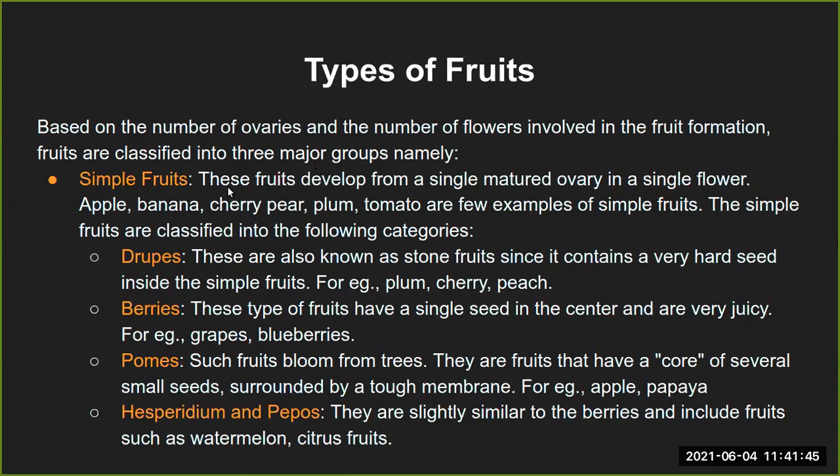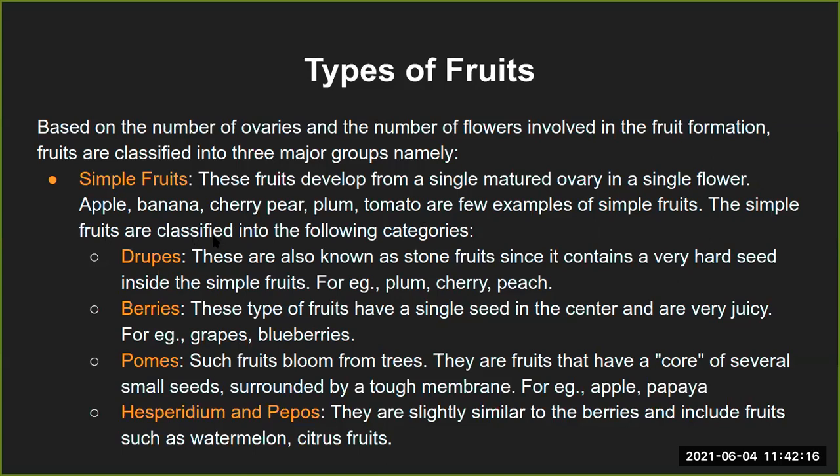In simple fruits, obviously the structure would be relatively simpler compared to the others. These fruits have developed from a single matured ovary in a single flower. For example, apple, banana, cherry, pear, plum, tomato. These are a few examples. Tomato, I'm sure everyone would have seen the flower as well as the fruit. So one flower, one fruit. That is kind of the definition of the simple fruit.